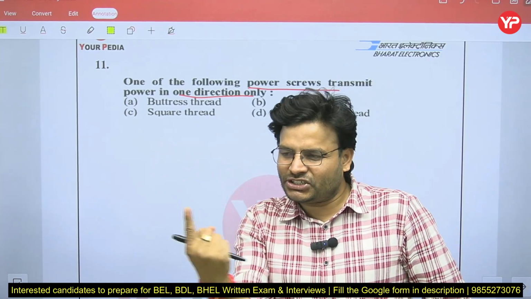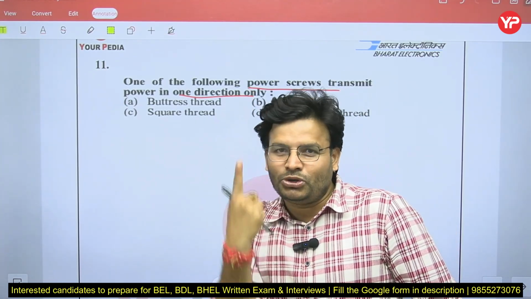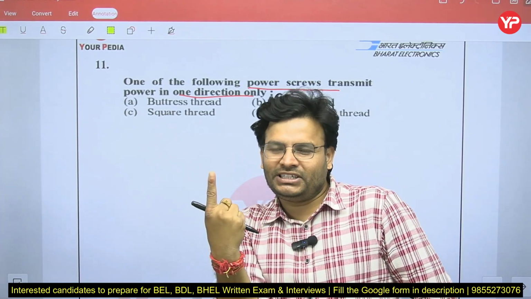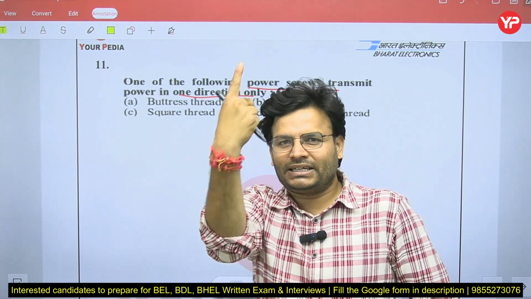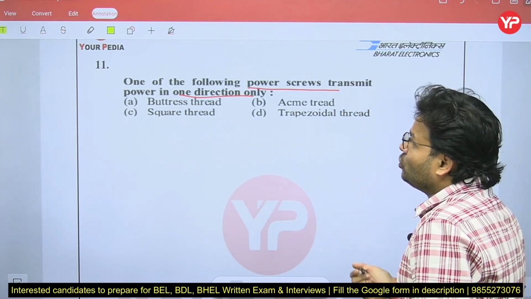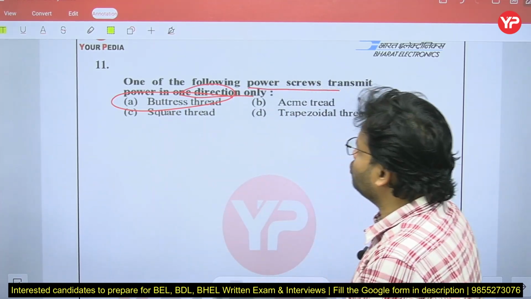You rotate it once, and if you stop, again it will be in the static condition. It will not reciprocate. Again you revolve it, and again it goes up like that. So for that, which power screw is going to be used? That will be the buttress. In that you use the buttress thread.